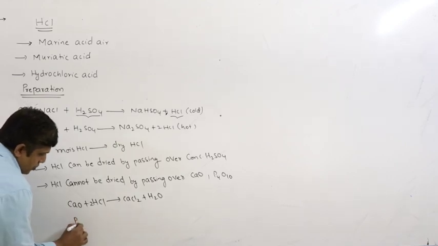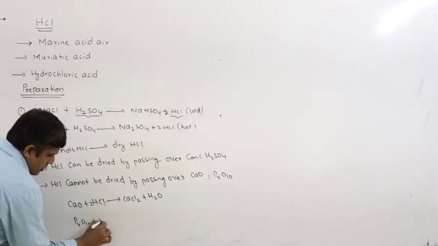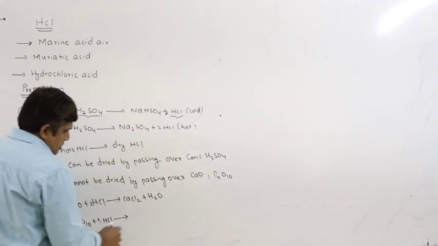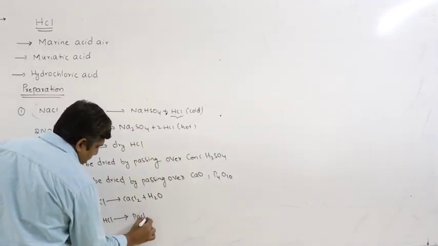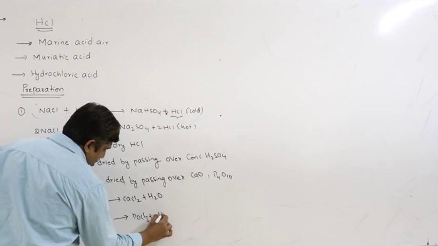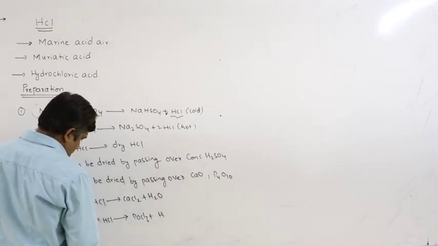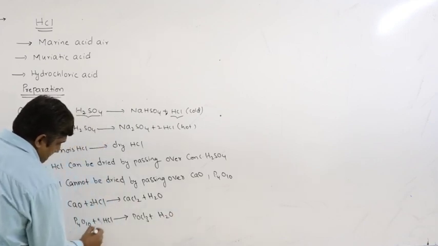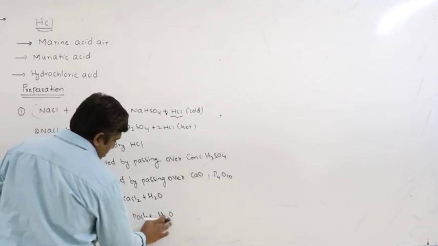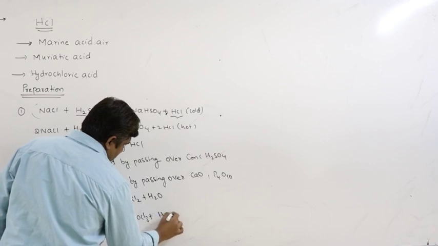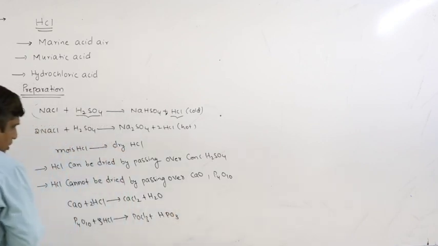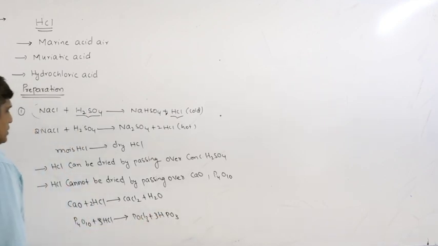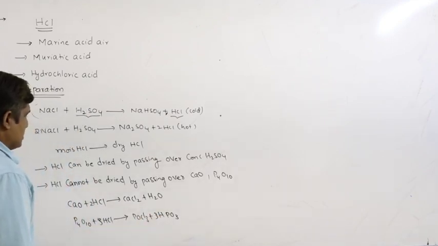Similarly, P4O10. You will get POCl3 plus water, and HPO3.